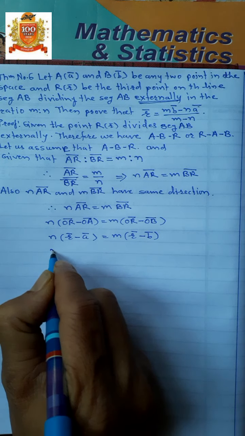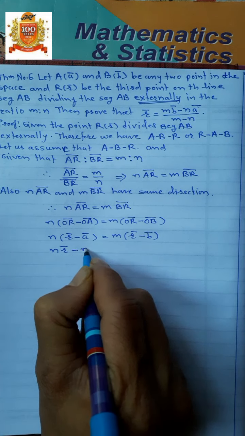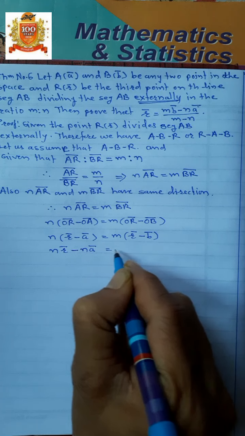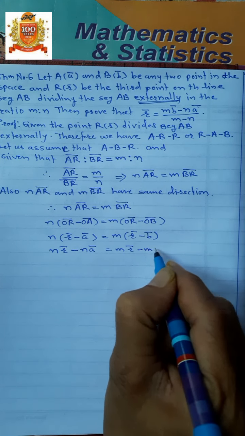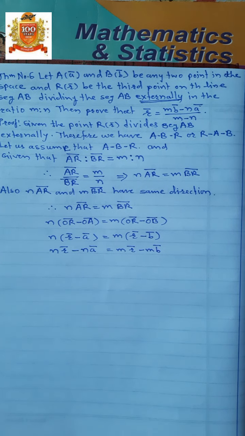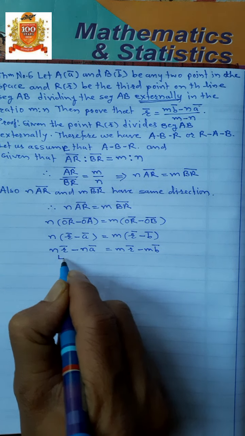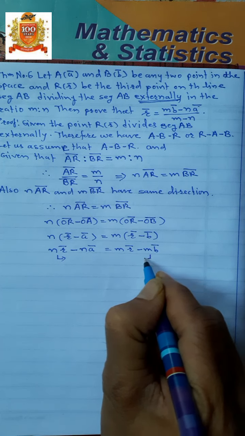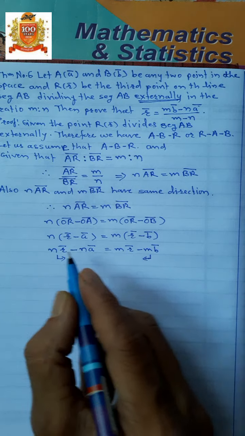Doing multiplication, n into R bar minus n into A bar is equal to m into R bar minus m into B bar. Now we transfer this to the left side and this to the right side.